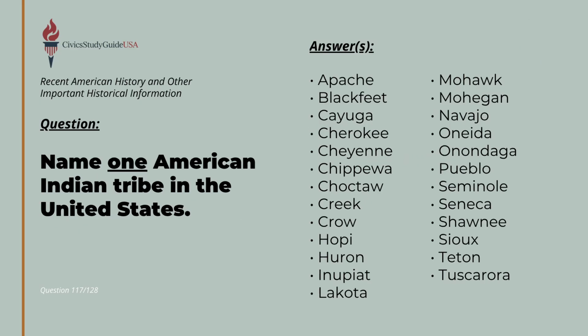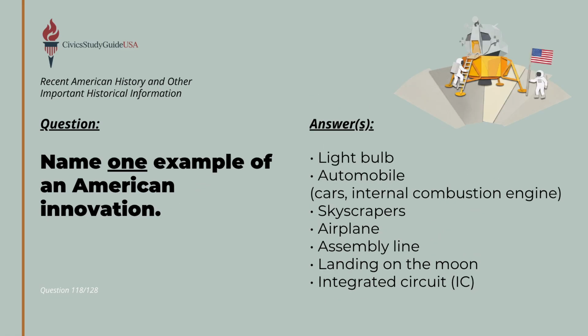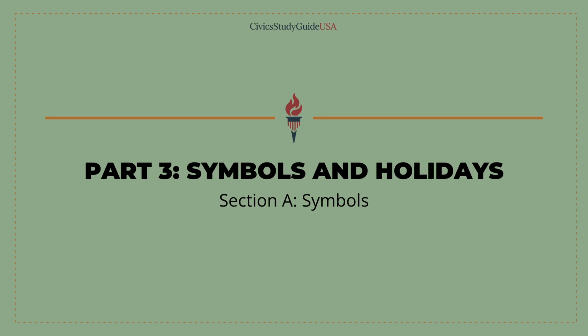Beyond these modern conflicts, the true identity of America is defined by both its ancient heritage and its constant drive for forward-thinking progress. Examples of prominent American Indian tribes in the United States include the Apache, the Cherokee, and the Navajo. This enduring spirit of development is highlighted by iconic examples of American innovation, such as cars, skyscrapers, and the moon landing. We conclude our story by looking at the symbols that visibly represent these historical struggles and triumphs.